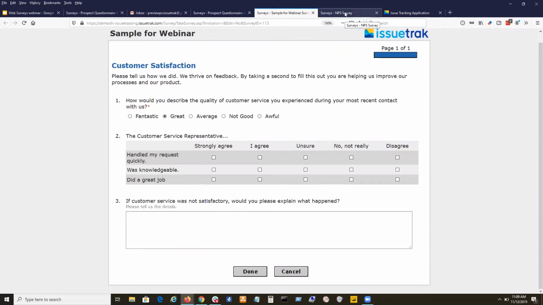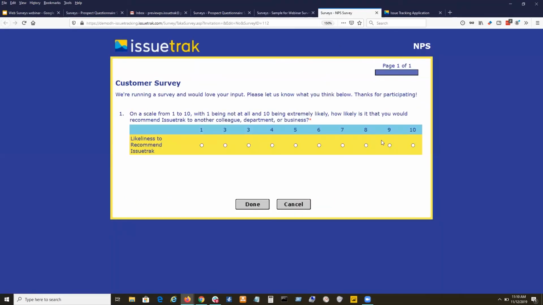Now, I had one more survey I wanted to show everyone, one more example. It's our MPS survey. And the reason I wanted to show everybody this is not because it's an NPS survey. It's because this was created by one of our marketing folks who is no longer with us, no longer in marketing. They took the colors from the Issuetrak logo, the dark blue, the light blue, the yellow, and they applied that to the formatting of this item, of this survey item.